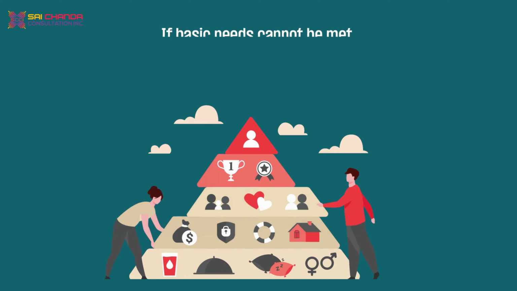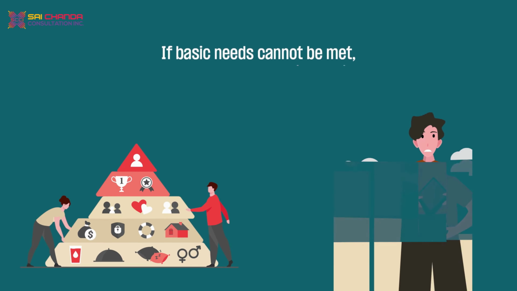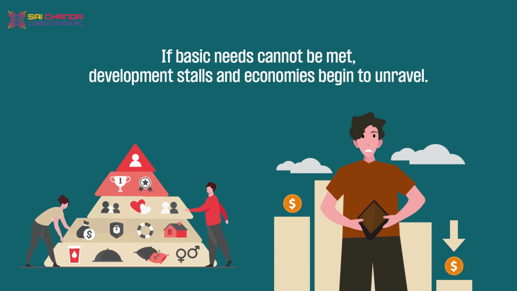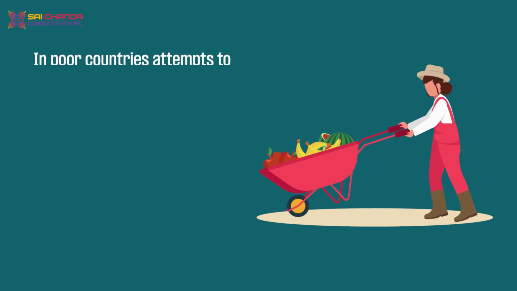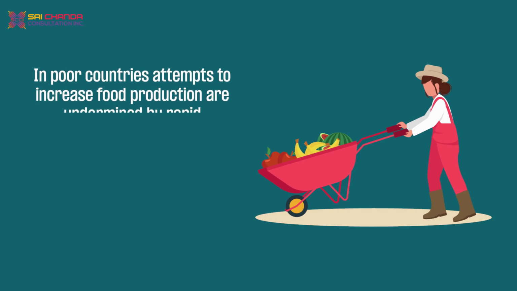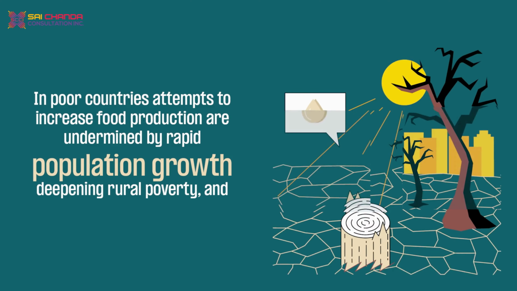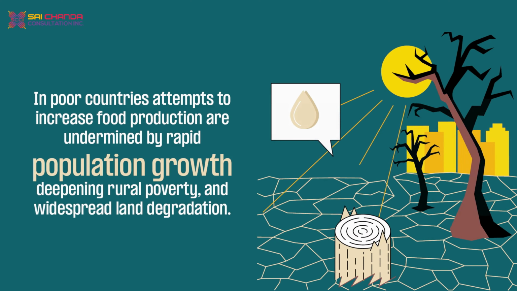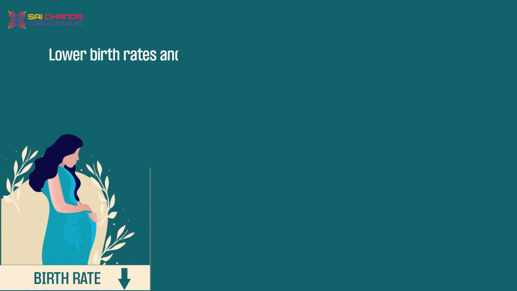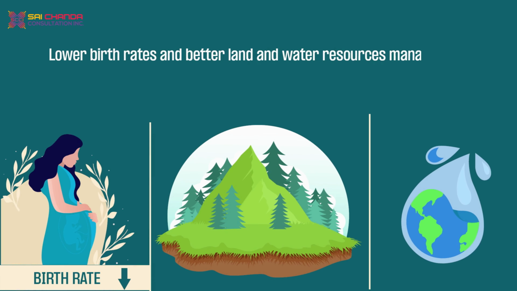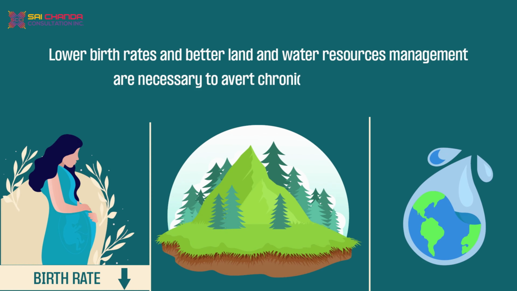If basic needs cannot be met, development stalls and economies begin to unravel. In poor countries, attempts to increase food production are undermined by rapid population growth, deepening rural poverty, and widespread land degradation. Lower birth rates, and better land and water resources management are necessary to avert chronic food shortages.